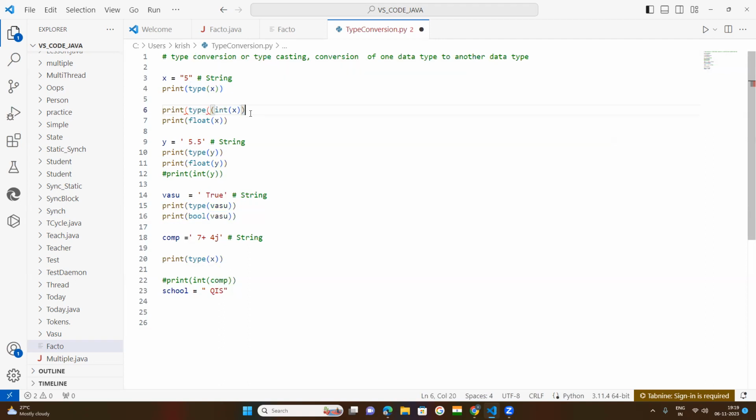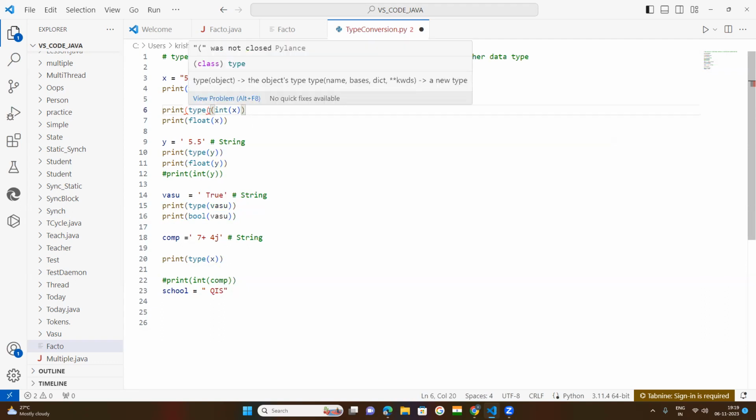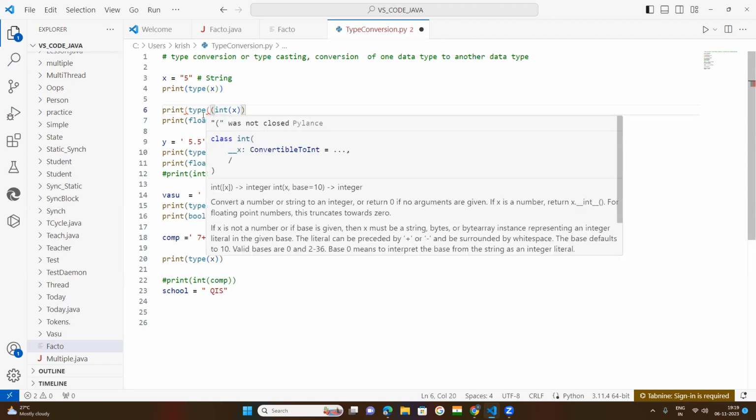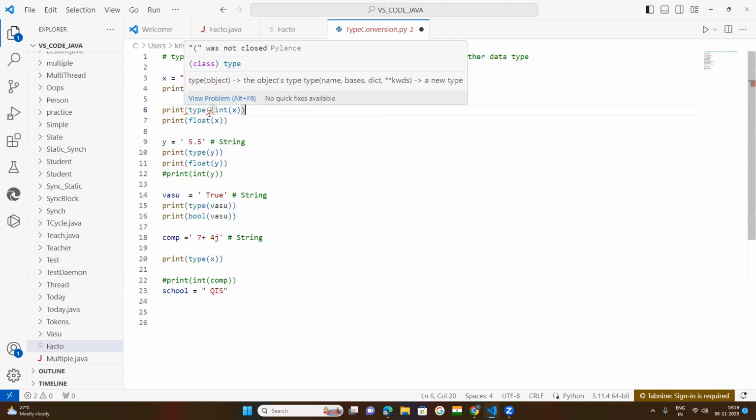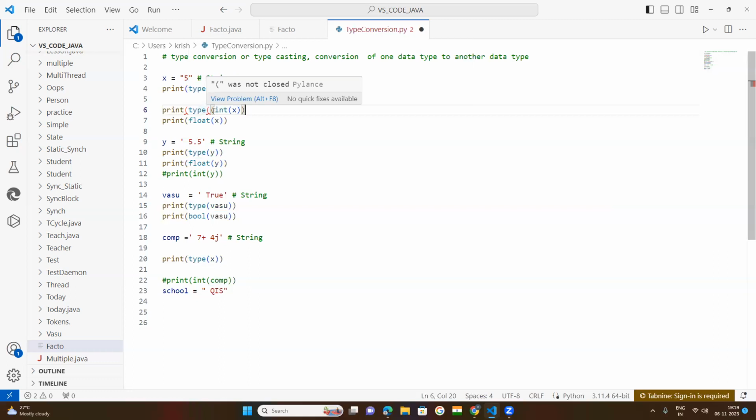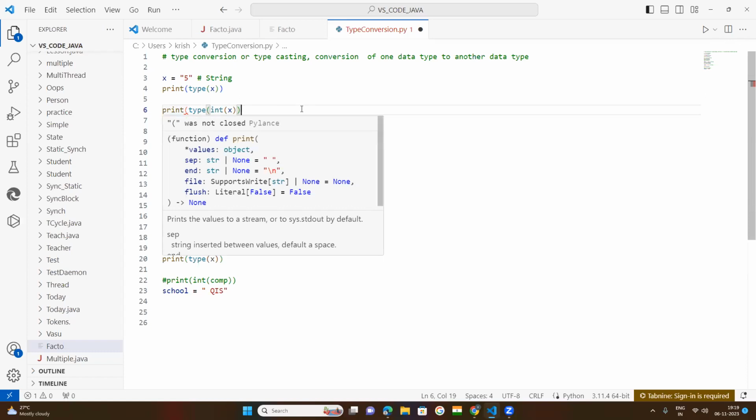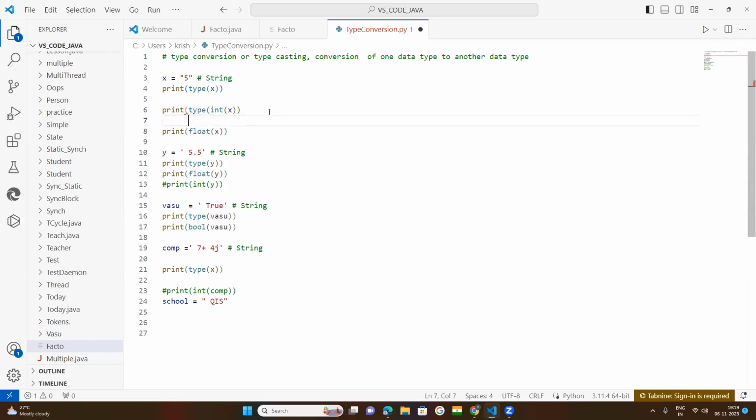Now what happened? See, print type. Why is it giving an error? The bracket was not closed. Print function, type function again. Okay, no issue, let us check that.